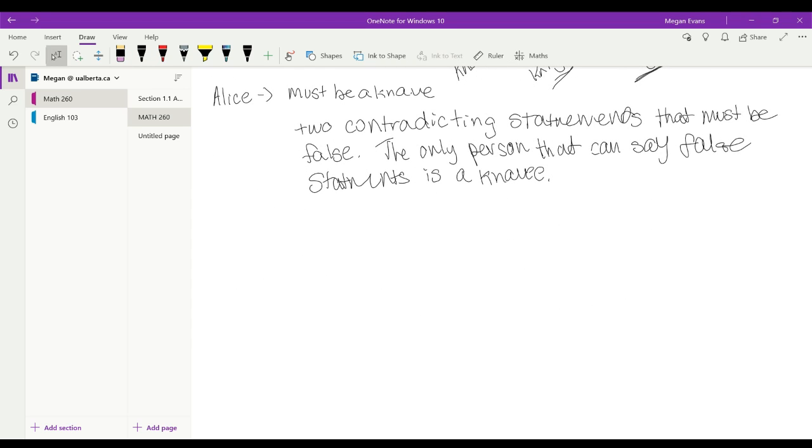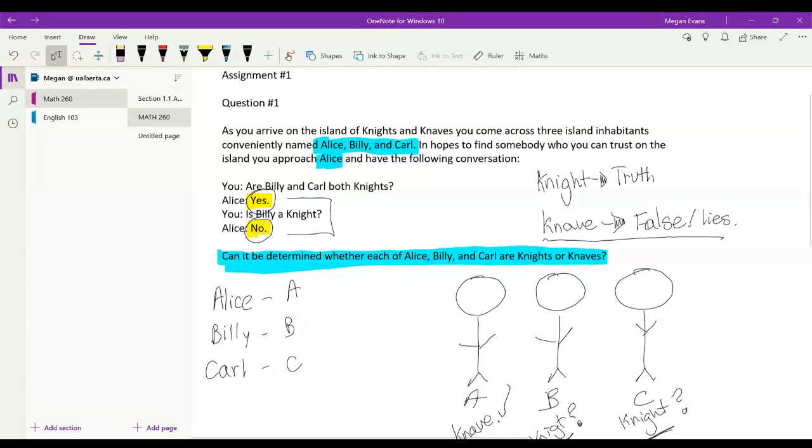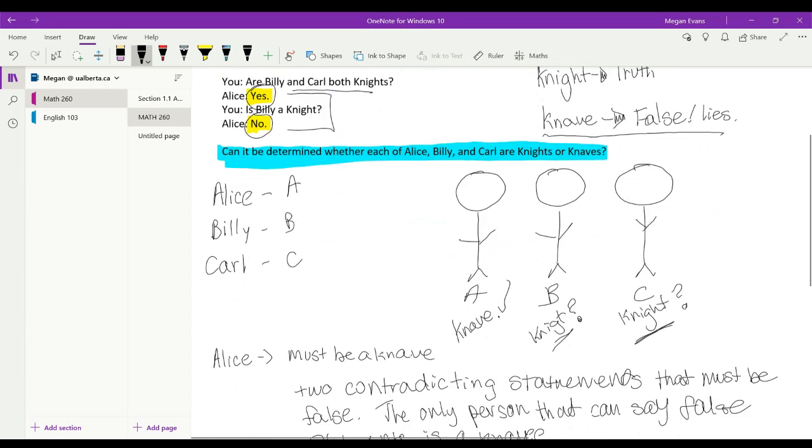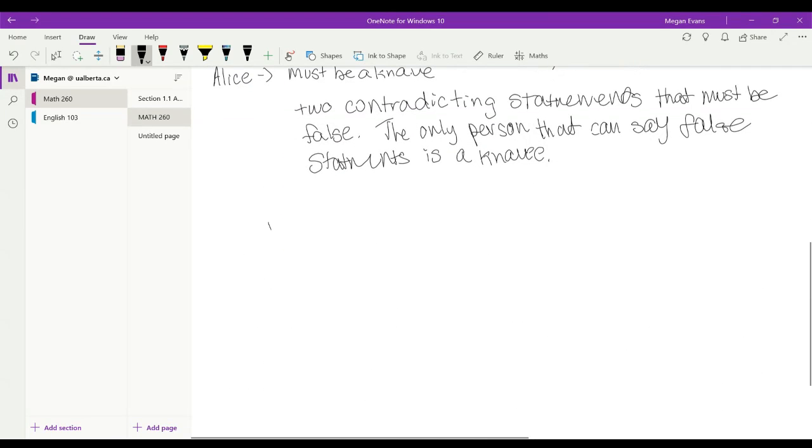So Alice's statements contradict themselves. When she says yes to Billy and Carl both being knights, up in this statement right here, she says yes, she is lying. Therefore, the statement, are Billy and Carl both knights, she says yes, but she can't be saying yes because she can't tell the truth.